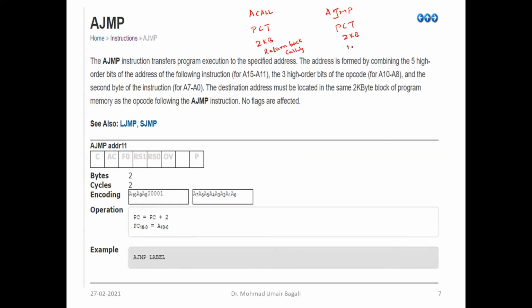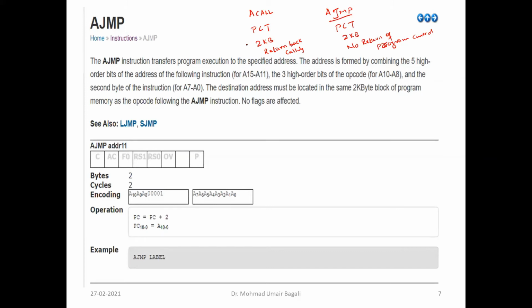But there will not be any return of program control. So there will not be any return from the subroutine. So there is no subroutine mechanism in a jump. Within the program only, if you want to move your program control from one point to another point, you can do it with the help of a jump instruction.